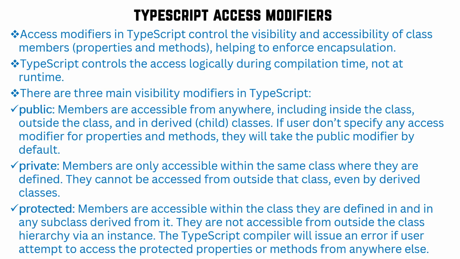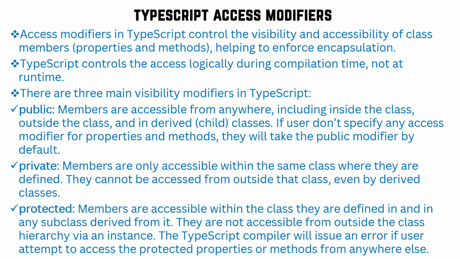The last one is protected. Protected is definitely accessible within the class. Apart from that, protected can also be accessed in the subclass or derived class. So this is the main difference. Public is accessible anywhere: outside the class, inside the class, subclass. Private is only inside the class, not outside the class, not in a subclass.